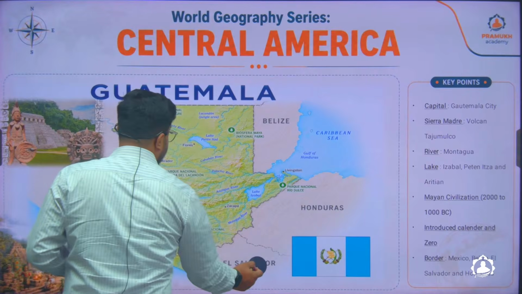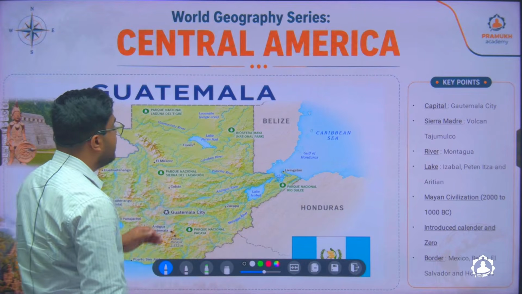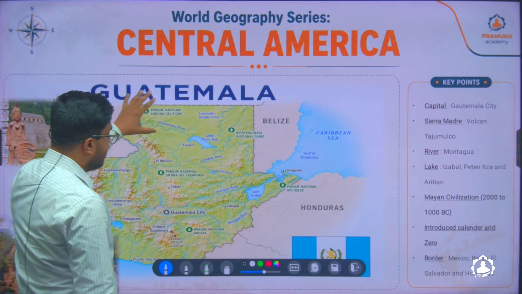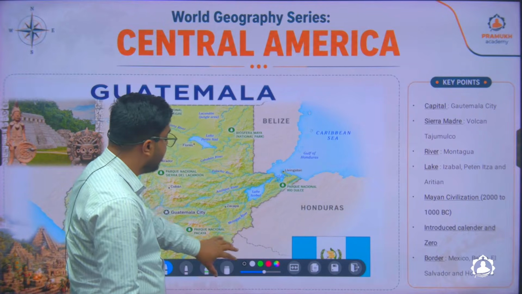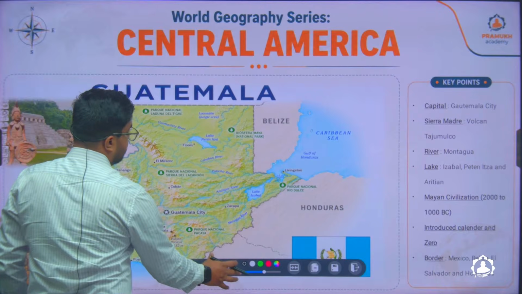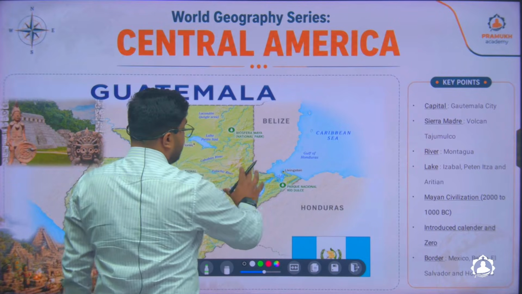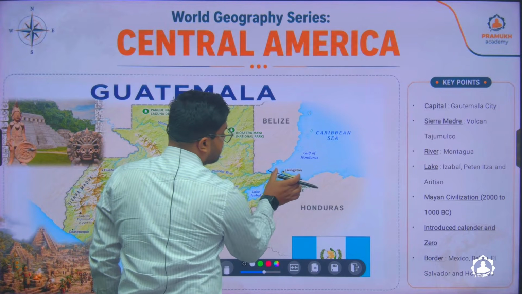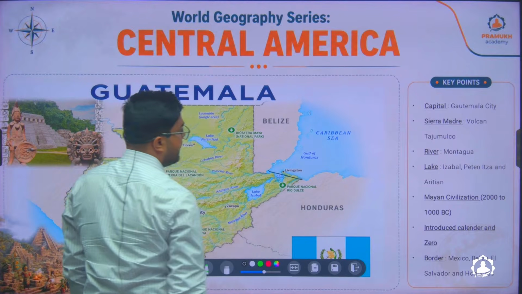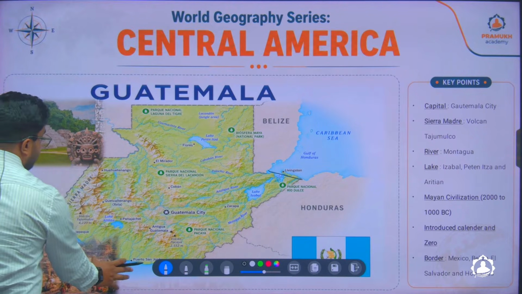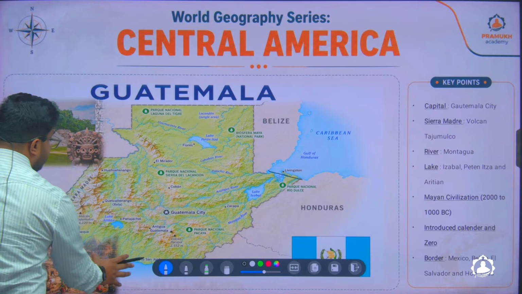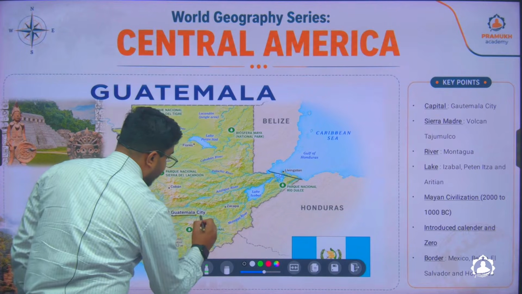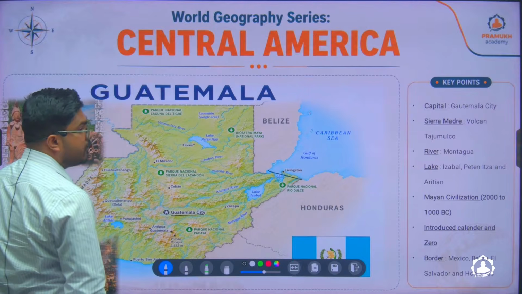Guatemala. Guatemala is located to the left hand side of Belize, and it is bounded by Mexico on the north, Honduras, and El Salvador to its south. On the right hand side you will see there's a region of Guatemala that is connected with the Gulf of Honduras and Caribbean Sea, and on the left hand side it is connected with the Pacific Ocean.